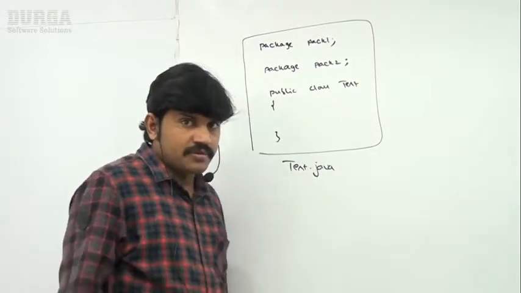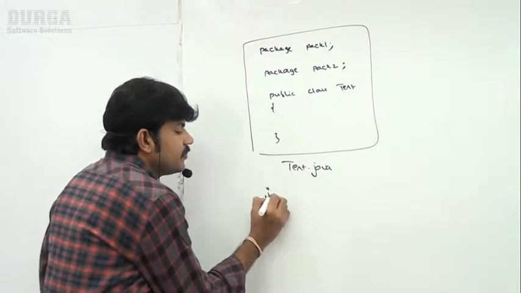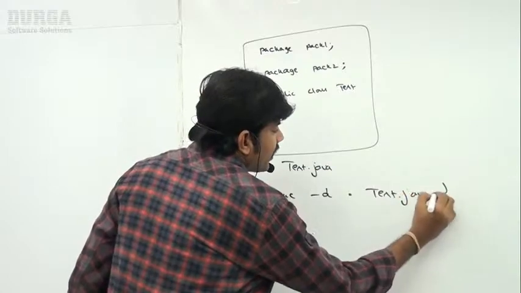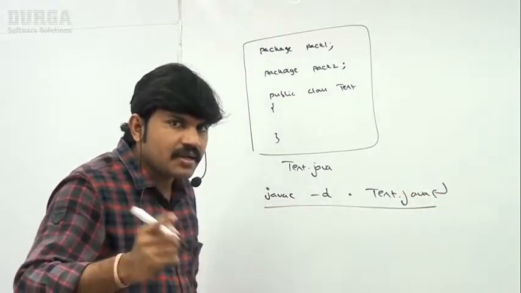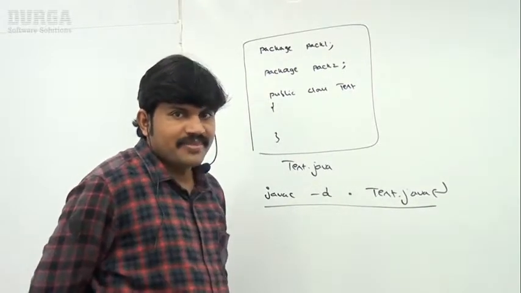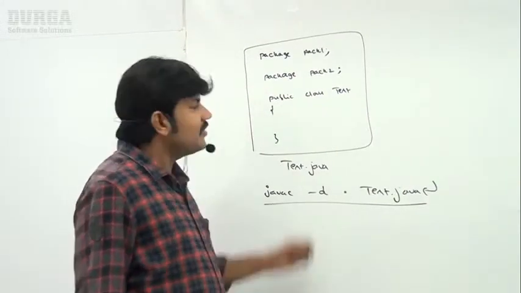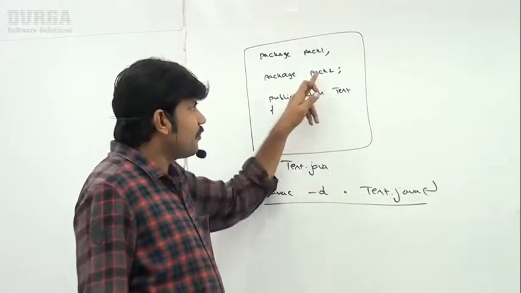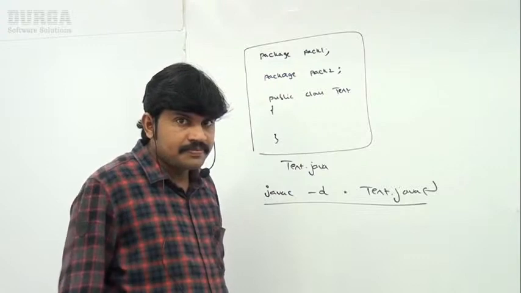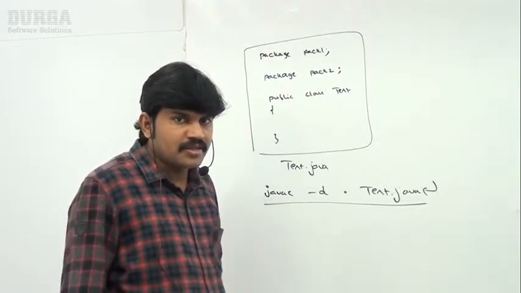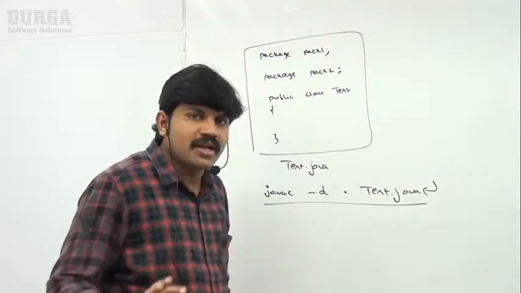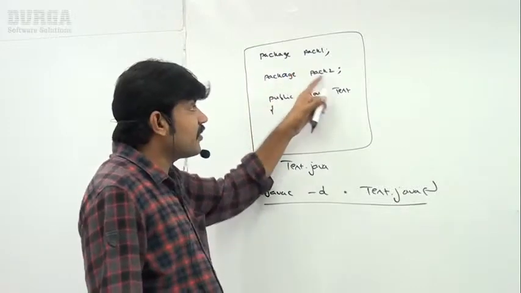If I compile this one, can you please tell? If I compile with javac -d dot test.java, how many dot class files will be generated? 1 or 2? Because 2 packages are there, inside pack1 I have to place 1 dot class file, and inside pack2 another dot class file. That's why 2 dot class files will be generated. Yes or no? Assume if it is only 1 dot class file, is it going to be placed inside pack1 or pack2 or inside both?